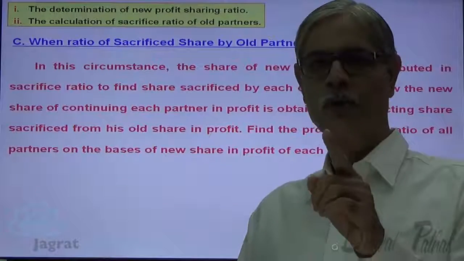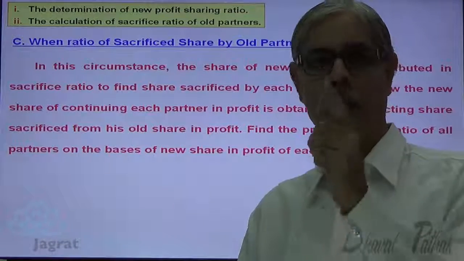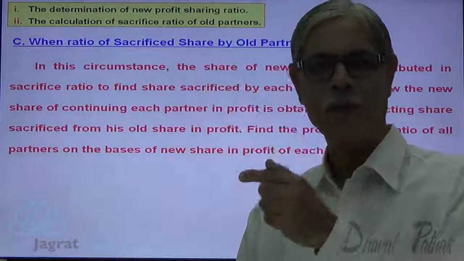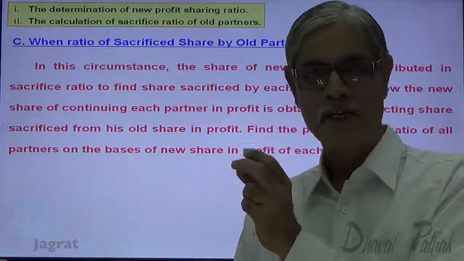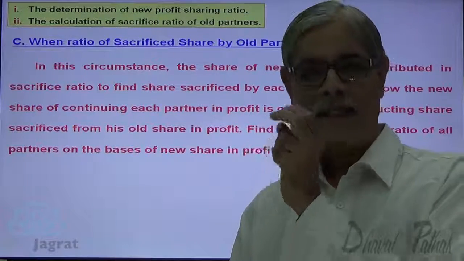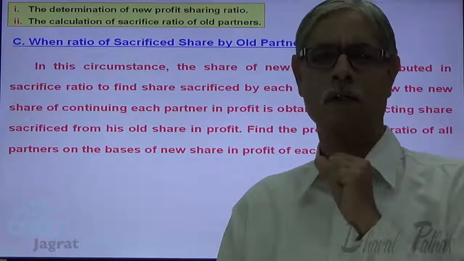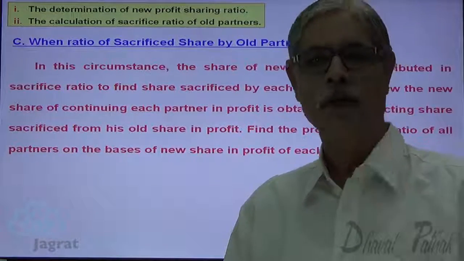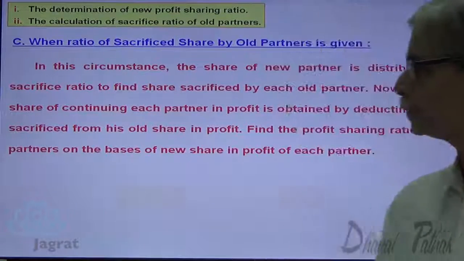What is given to you? You are given old profit sharing ratio. You are given the share of a new partner in a firm, and that new partner gets a share by a sacrifice of old partners. What is the ratio of sacrifice? That is also given to you. You are required to find out share sacrificed and the new profit sharing ratio. Observe it.